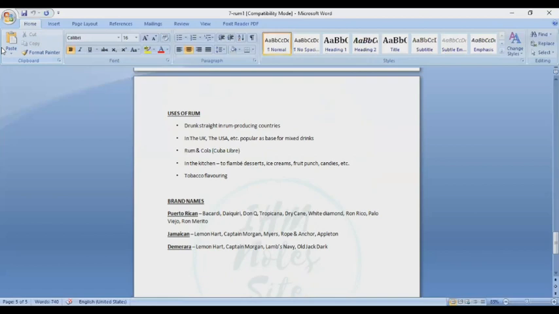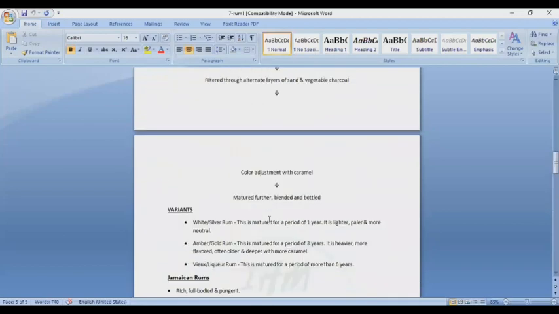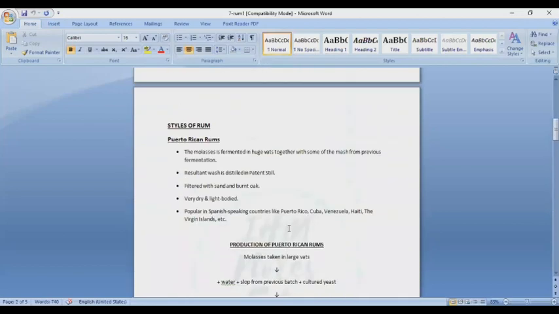All right. So this is all about rum. So today in this session you have learned about vodka and you have learned about rum.